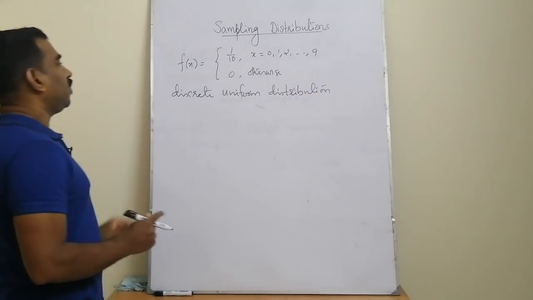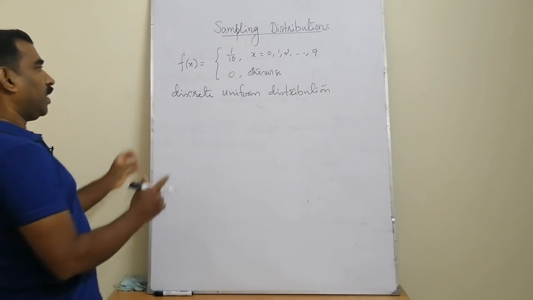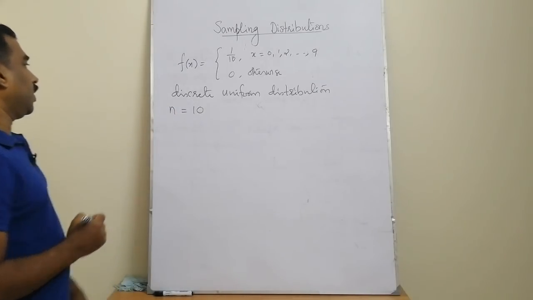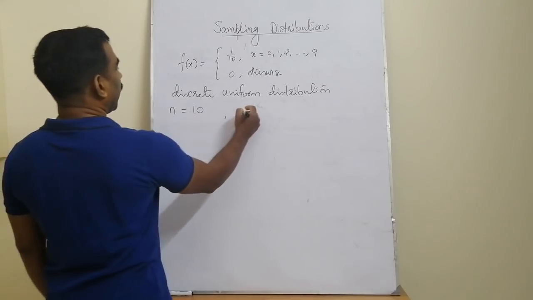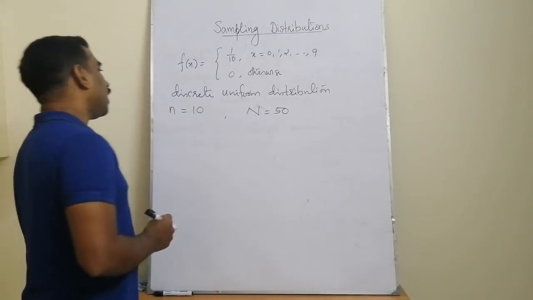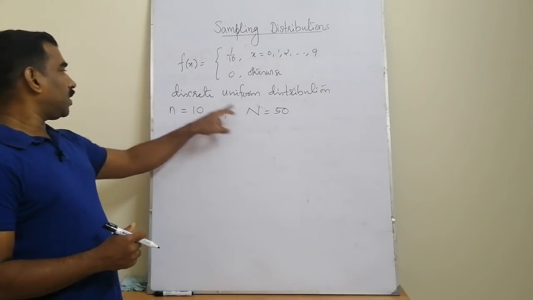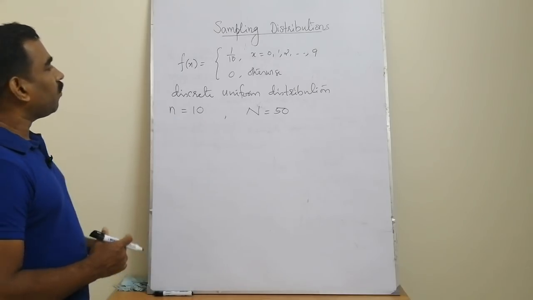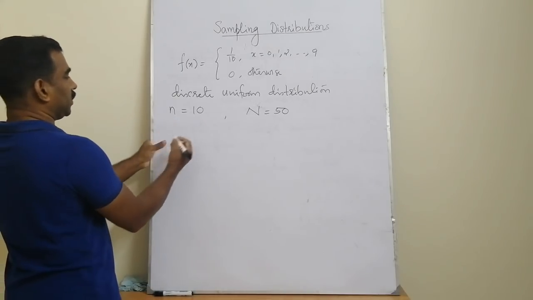From this discrete uniform distribution population, we are drawing samples of size n, say 10, and 50 such samples are taken. So we are taking 50 sets, and corresponding to each set of random samples, we are evaluating the respective means.